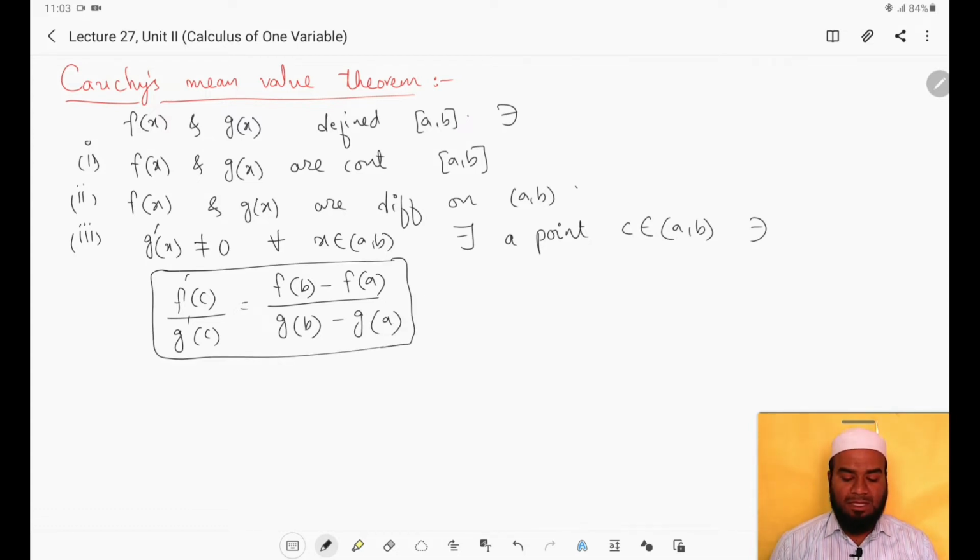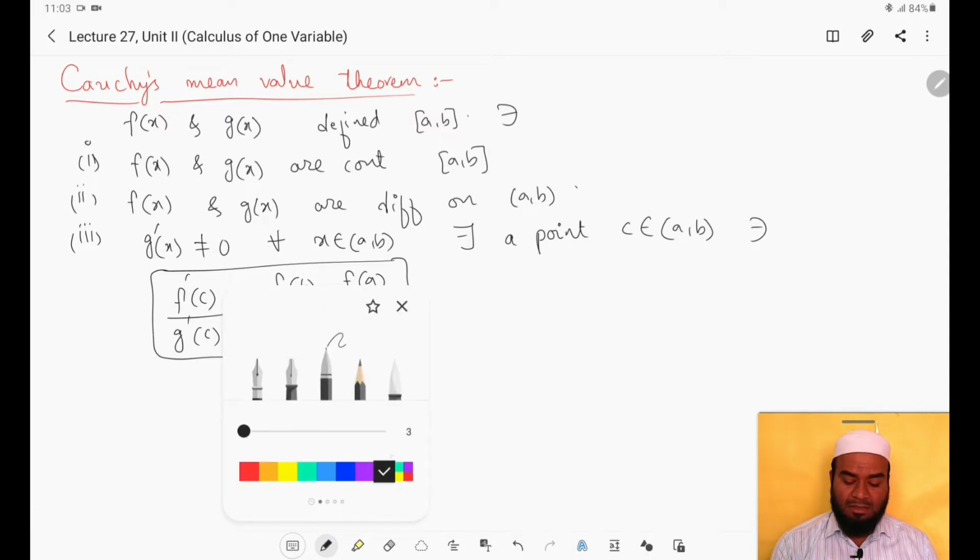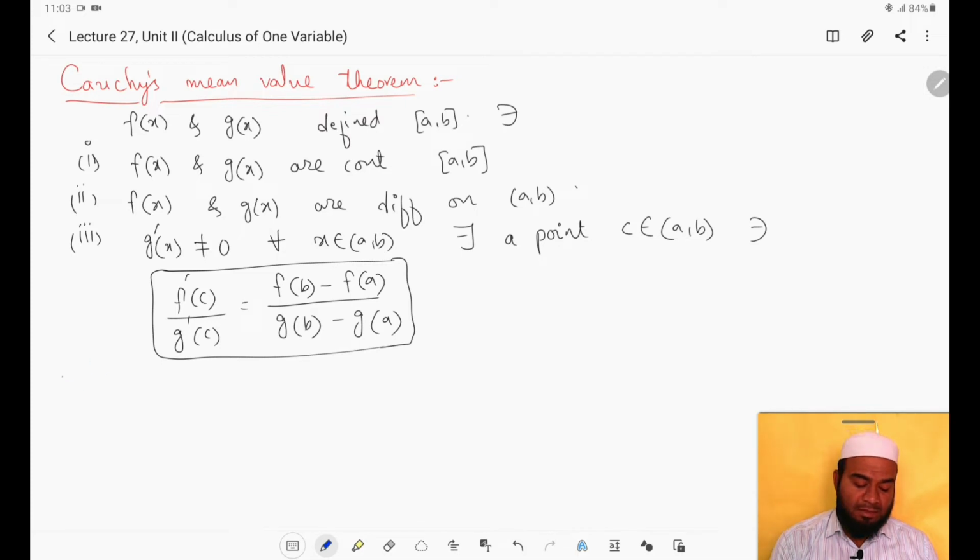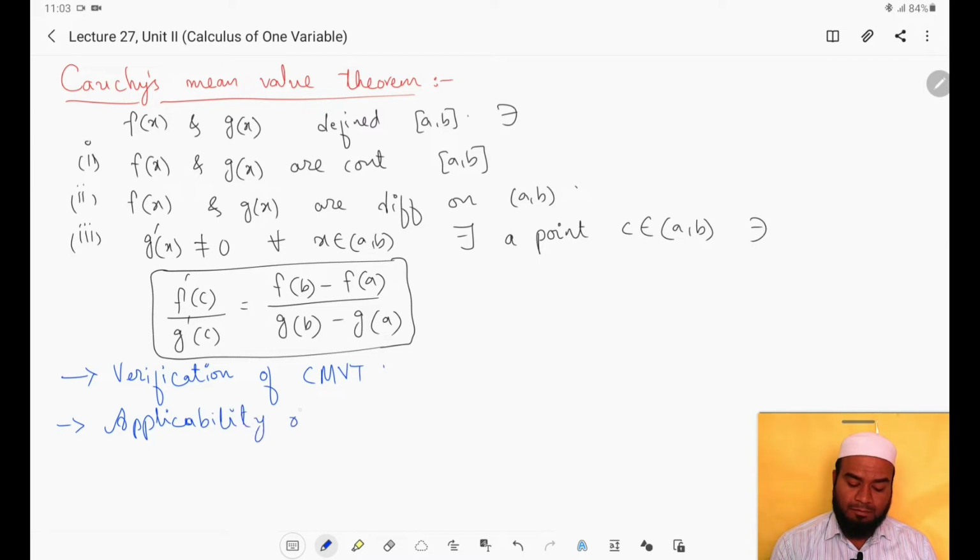So we are not going to see any geometrical interpretation here, right? And what kind of questions will be asked from this, that we will see. First one is verification of Cauchy's mean value theorem, and the second, applicability of Cauchy's mean value theorem.